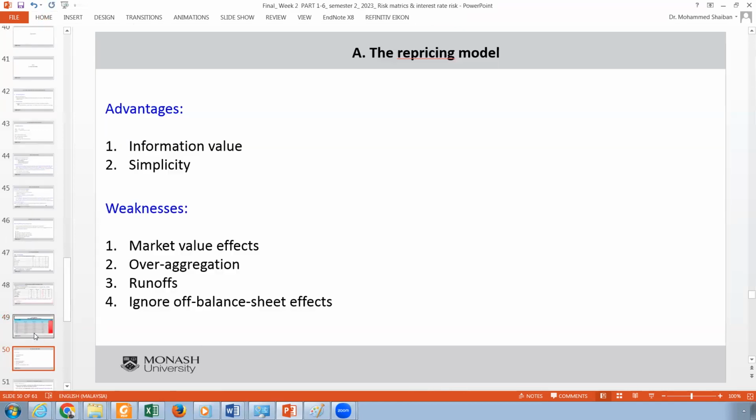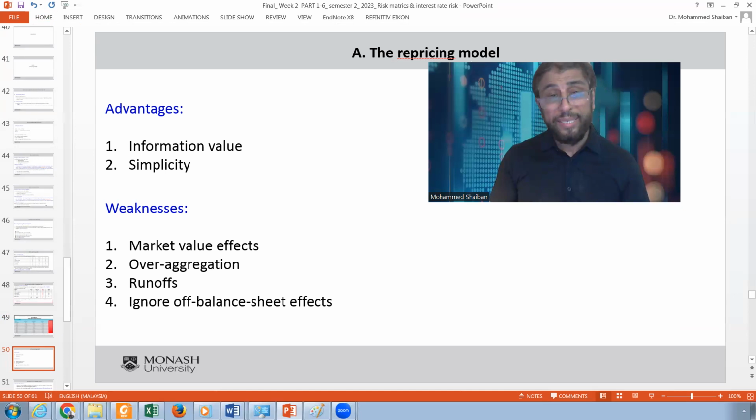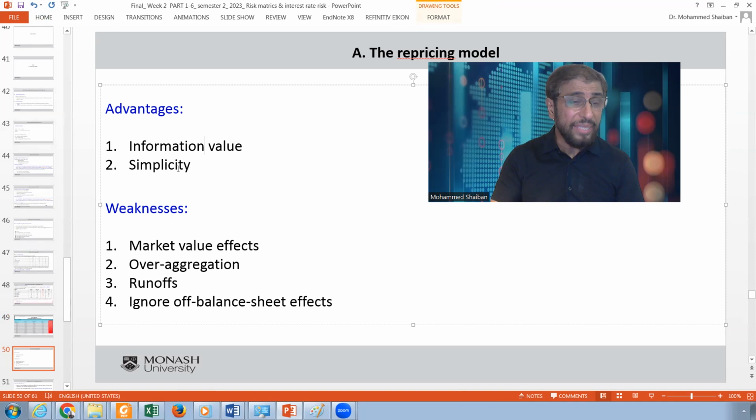Now we come to the end of this model, but actually we want to see the advantages and disadvantages. For sure, this has many disadvantages, but it's easy. It's easy to use, and it's simple, and it can provide information, but it has weaknesses, and we have to look at those weaknesses.